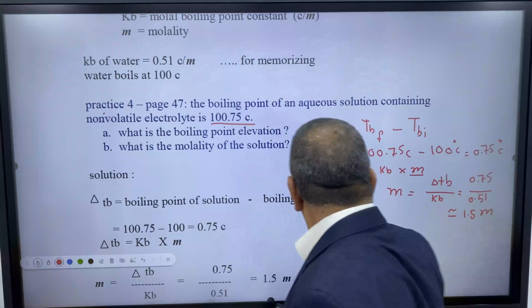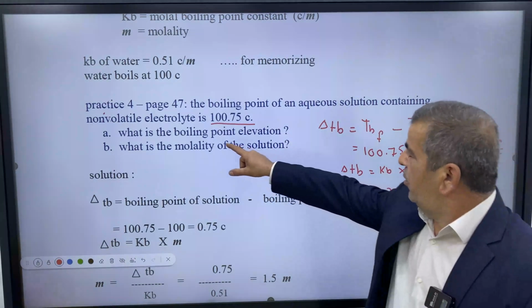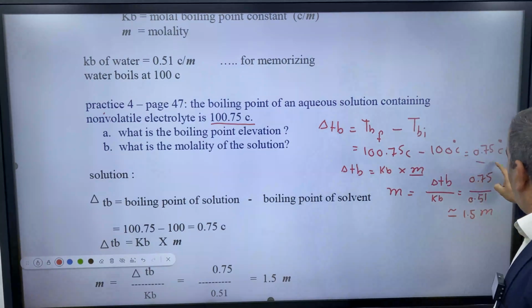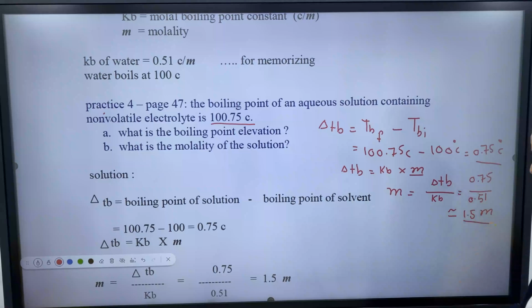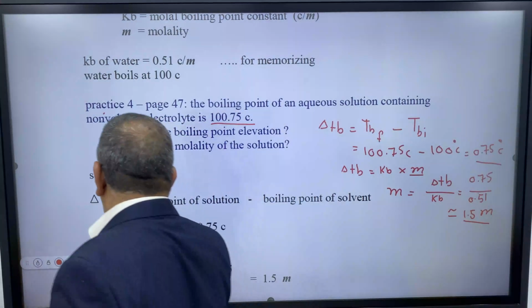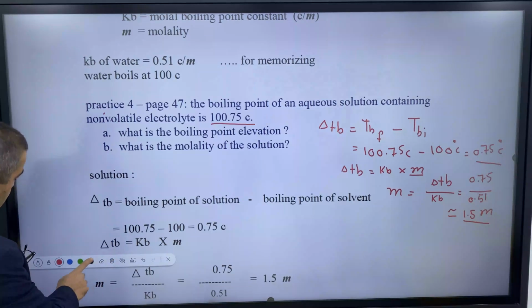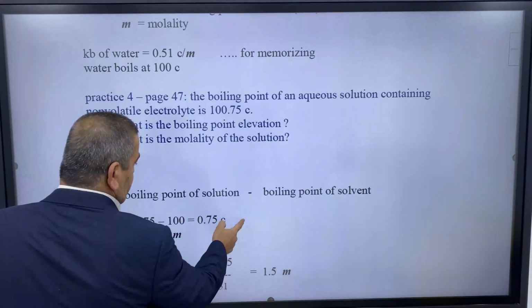Let's move forward. What should we do now? We have the molality and it says what? What is the boiling point elevation? This is the boiling point elevation we already found. And what is the molality? And this is the molality. This is the simple form of questions. Sometimes the question requires mass or gives mass and requires the delta TB. Let's have another example that involves,